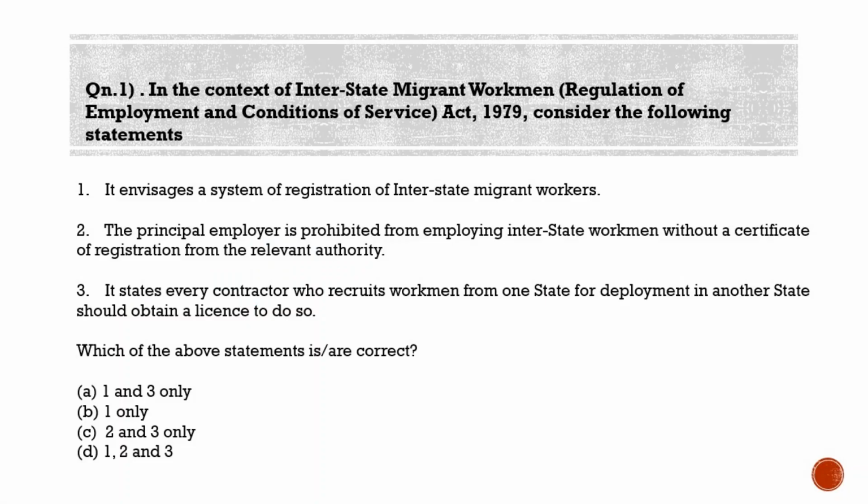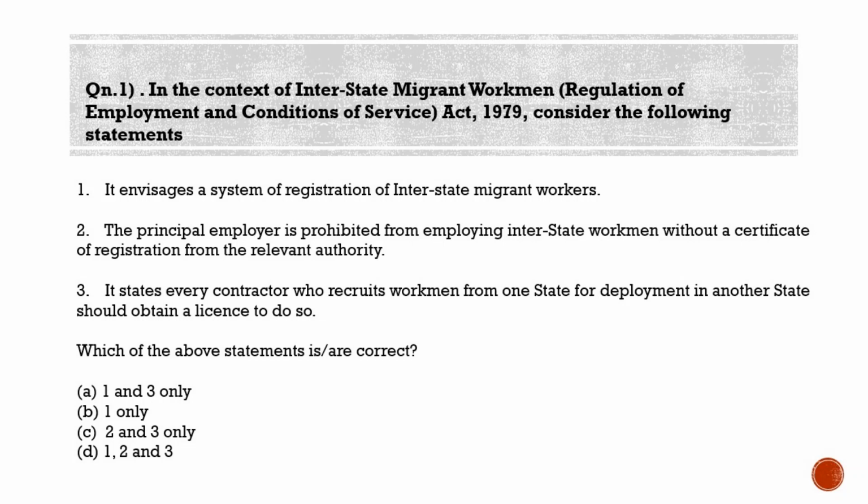First question is in the context of the Inter-State Migrant Workmen (Regulation of Employment and Conditions of Service) Act 1979. Consider the following statements. Statement 1, it envisages a system of registration of interstate migrant workers. Statement 2, the principal employer is prohibited from employing interstate workmen without a certificate of registration from the relevant authority. And statement 3, it states every contractor who recruits workmen from one state for deployment in another state should obtain a license to do so. Which of the above statements is correct?